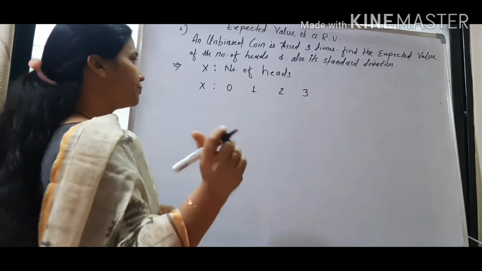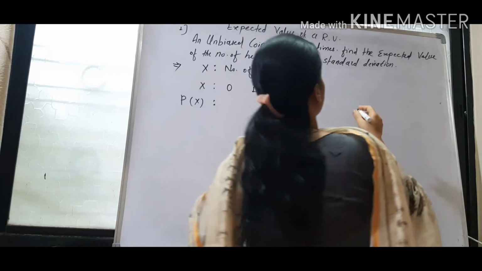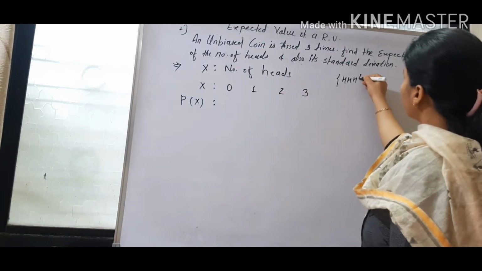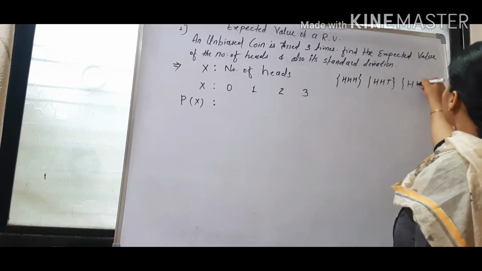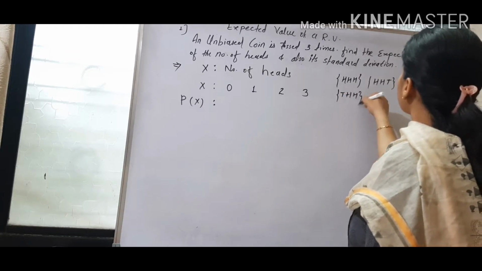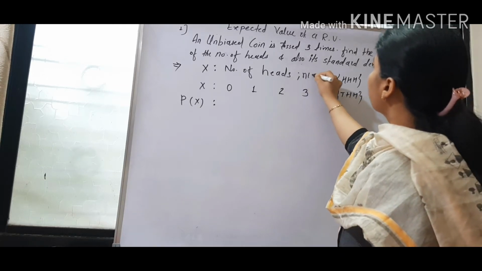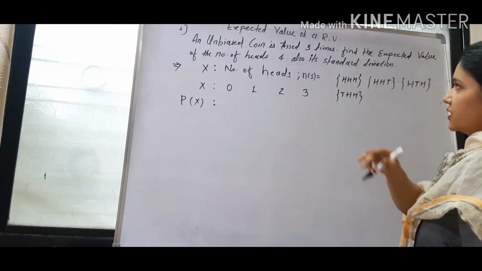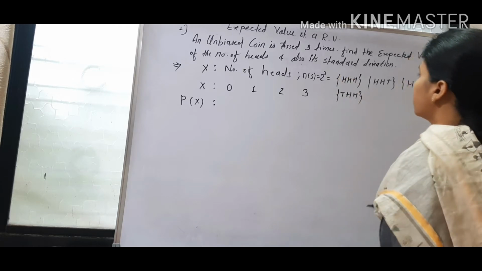Okay, so I will write the sample space here. When 3 coins are tossed, what will the sample space be? We can get 3 heads, H H H, or 2 heads and 1 tail, like H T H or T H H. Now the total number of outcomes in the sample space we can know in advance, because a coin has 2 faces and it is thrown 3 times, so we get 2 cube, meaning 8 outcomes.